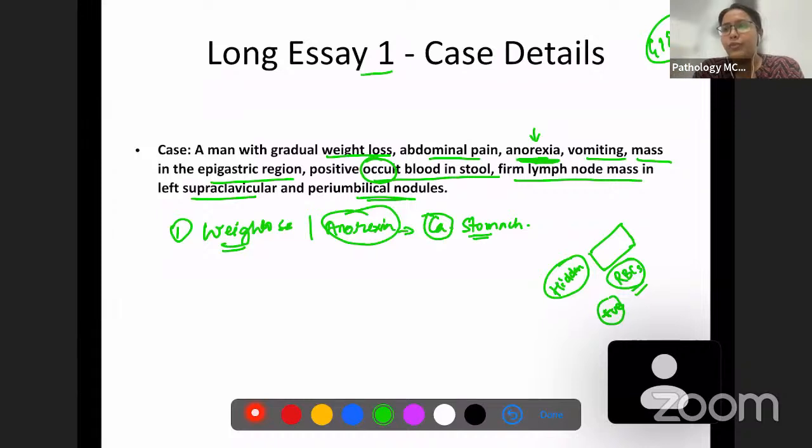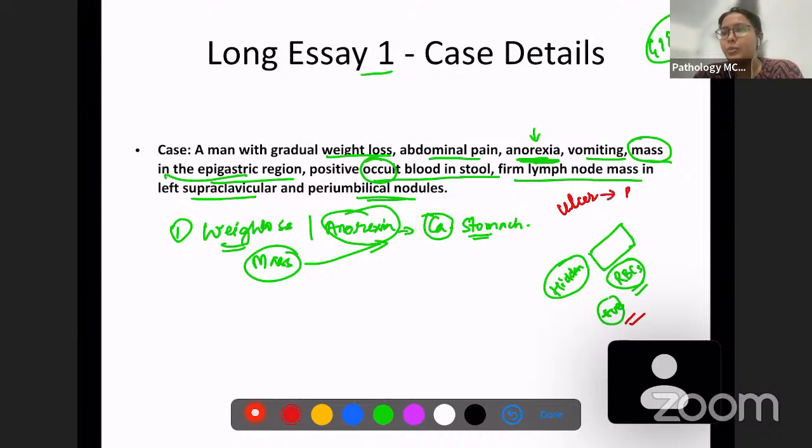And also we are given that there is a mass in the epigastric region. Mass in the epigastric region again suggests a carcinoma stomach. And then there is positive occult blood. So when do you have positive occult blood? When there is an ulcer. There are a few causes of positive occult blood. When there is an ulcer, what is going to happen? Complication of ulcer is bleeding. So when there is bleeding, you're going to have positive occult blood over here.